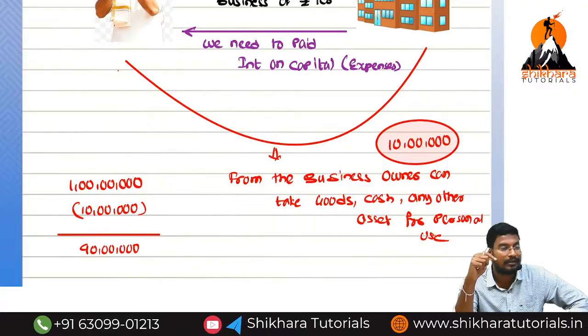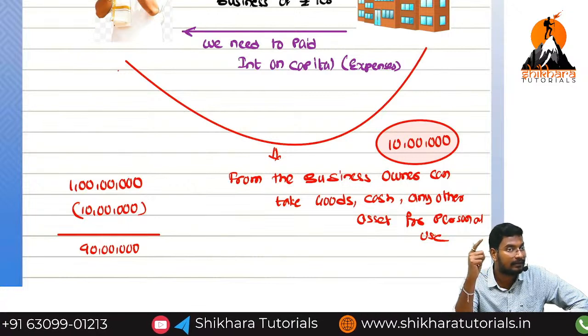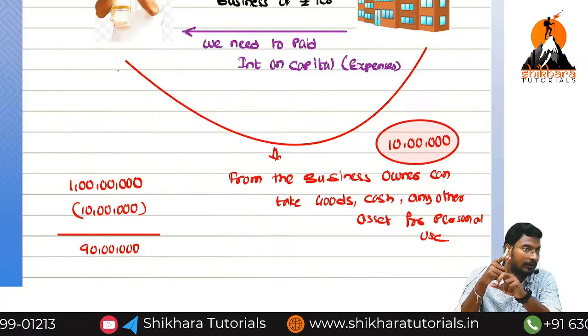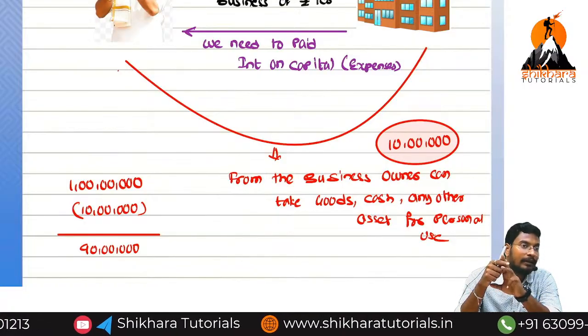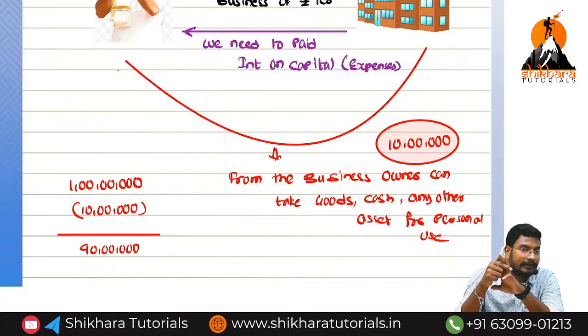Because of opening capital, interest on capital, additional capital and net profit, the capital value will increase.